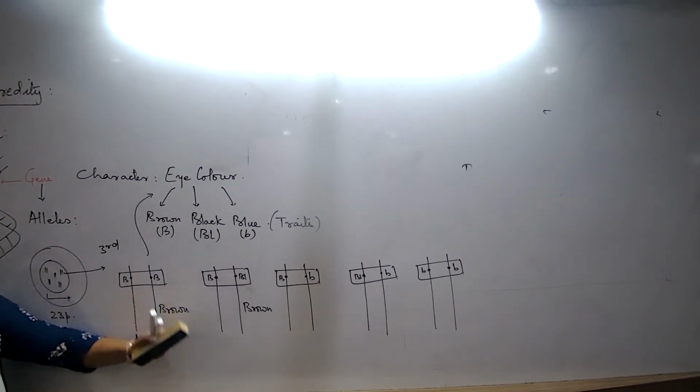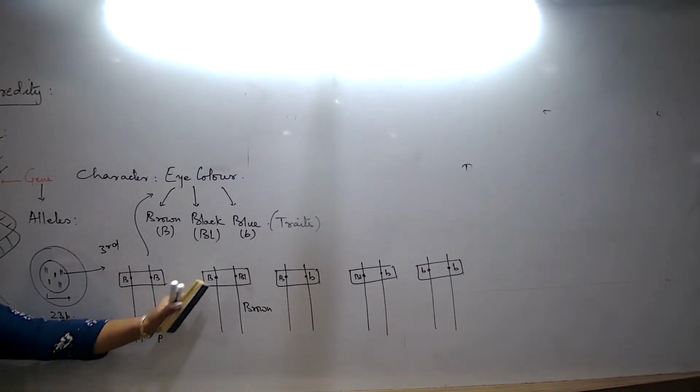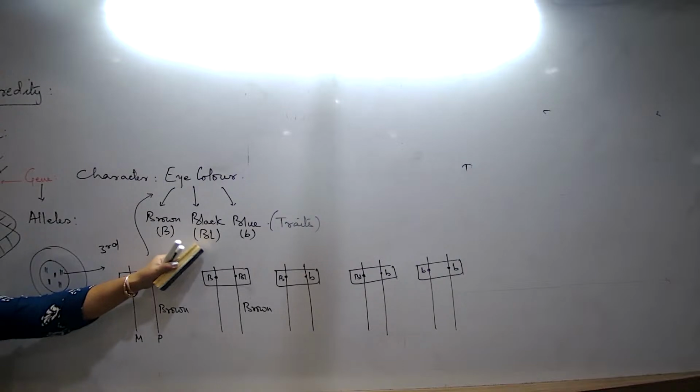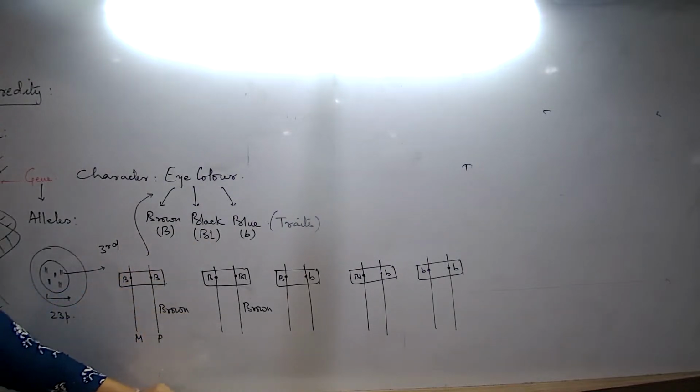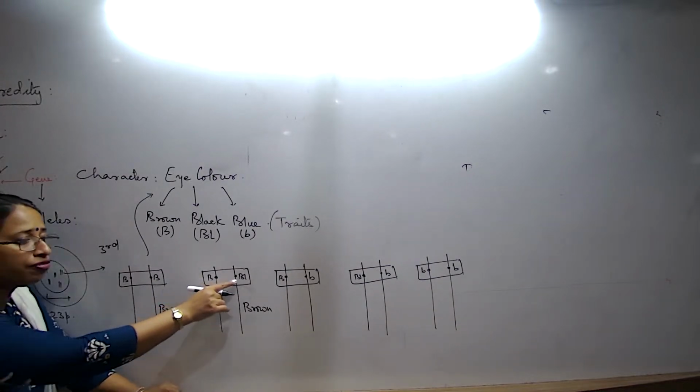But what about the second? In the second condition, one chromosome had the brown allele, the other chromosome had the blue allele, but still the color of the eye of that individual is brown. What do we conclude? This type of allele is more powerful than this type.